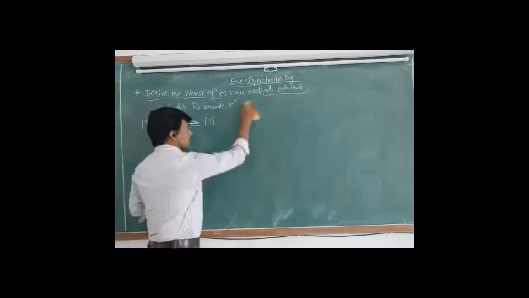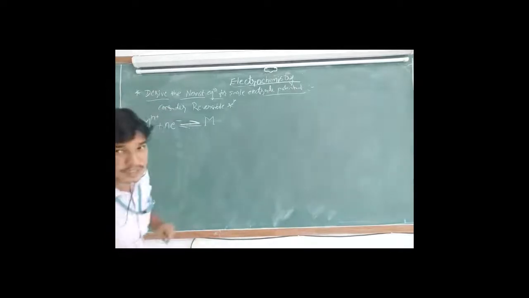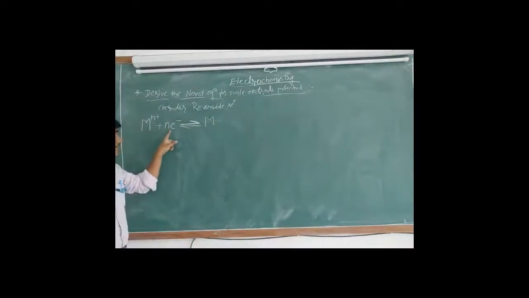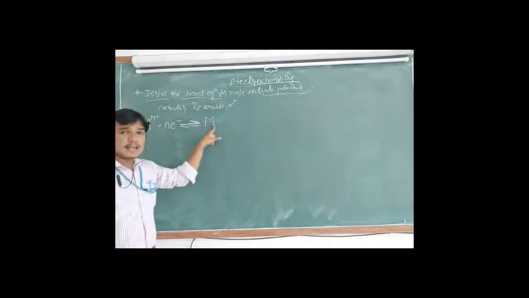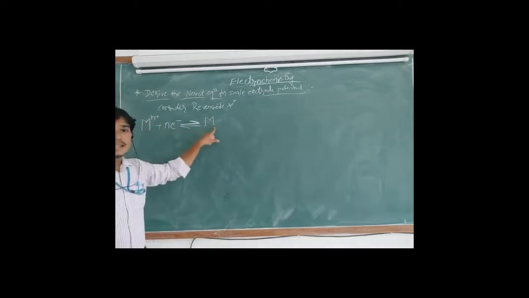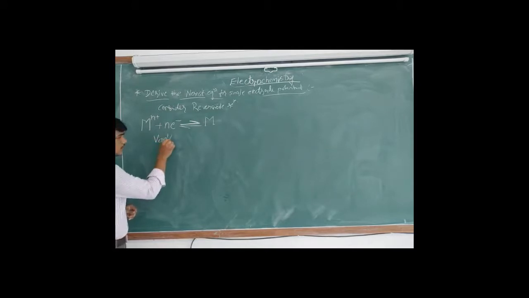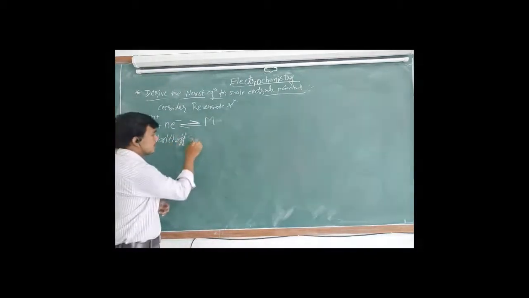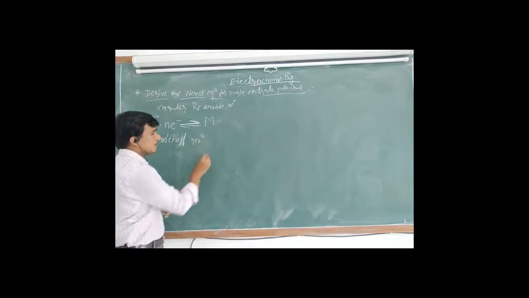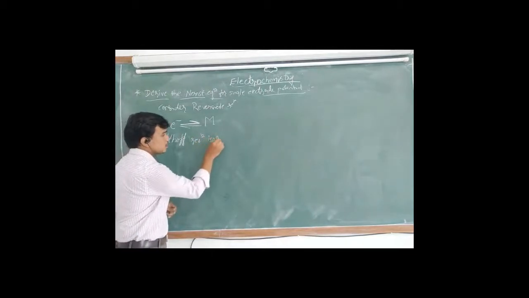First we consider a reversible reaction, generally M n plus plus n electrons gives metal atom M. For example, Zn 2 plus plus 2 electrons gives zinc atom. To consider a reversible reaction, the scientist Van 't Hoff has given an isothermal equation. It is called Van 't Hoff's reaction isotherm.